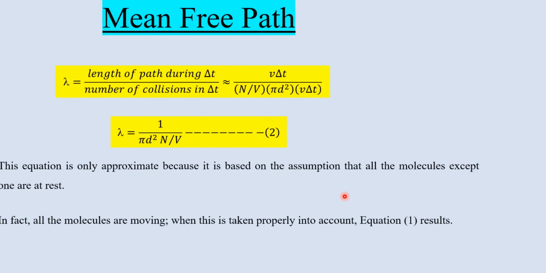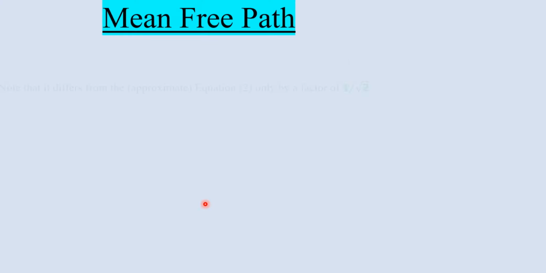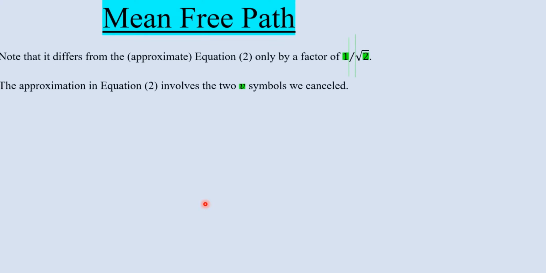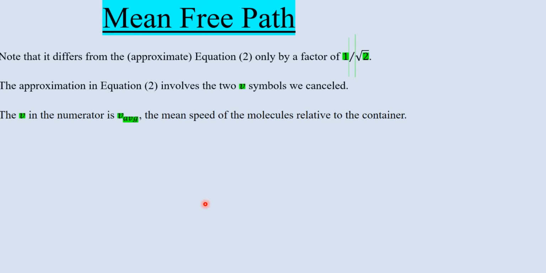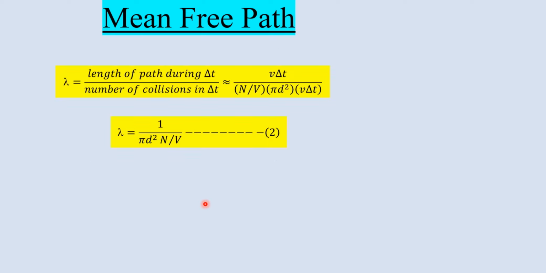Here you assume that only one particle is moving. As a result, we got this equation number 2. And the difference between the two equations is a factor of 1 over under root 2. Now why did that difference come and how could it be removed? We have to conclude that there are two variables. Basically the difference arises from this equation. Look at this equation. This one.